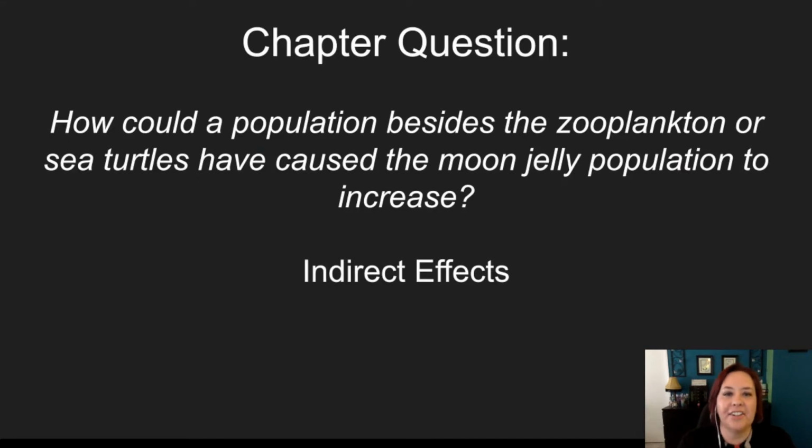Let's take a look at our chapter question. How could a population besides the zooplankton or the sea turtles have caused the moon jelly population to increase? So what we're looking at here is indirect effects.